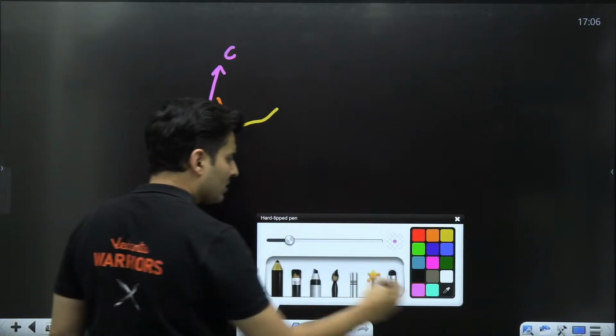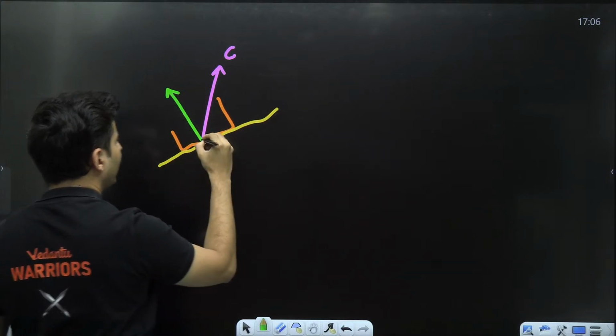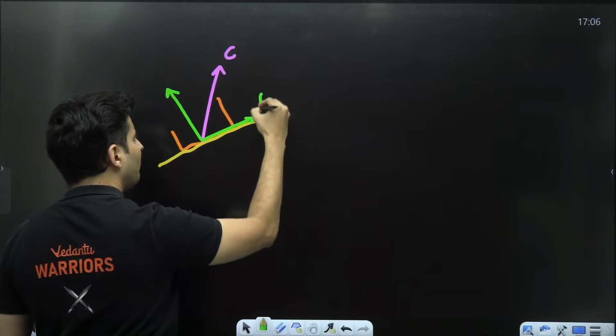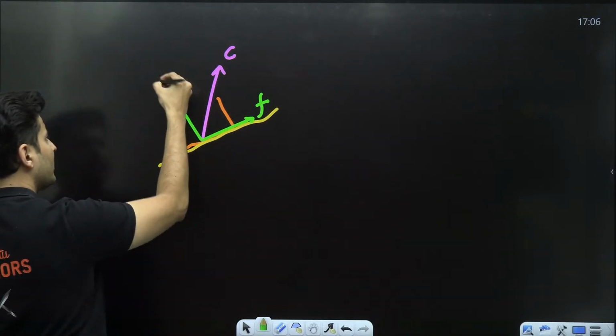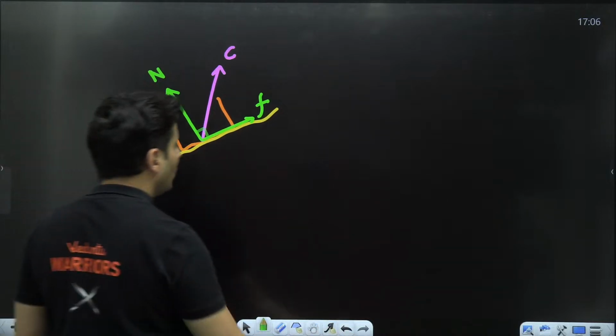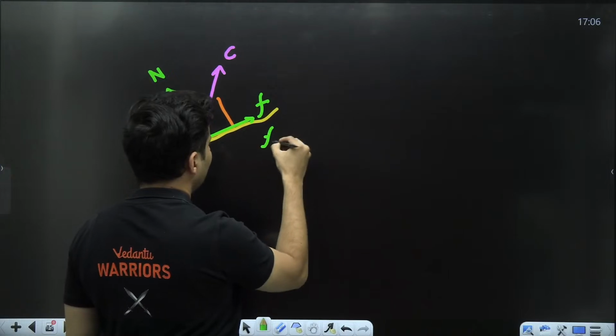That contact force will have two components, remember that. One component will be perpendicular, one component will be parallel to the surface. The component parallel to the surface is referred to as friction, whereas the one which is perpendicular to the surface is called normal. So this is nothing but our frictional force.